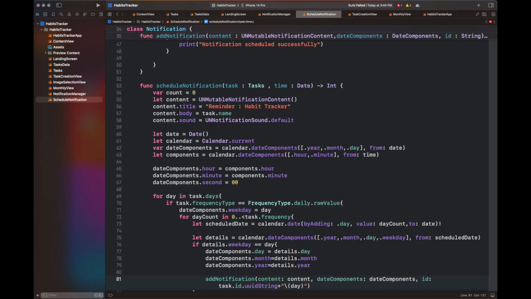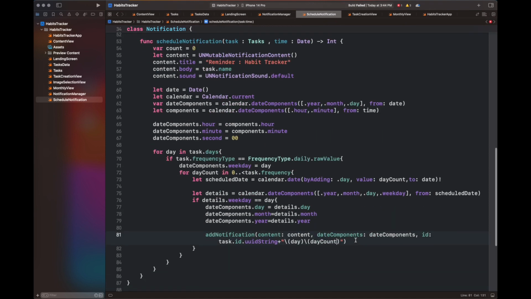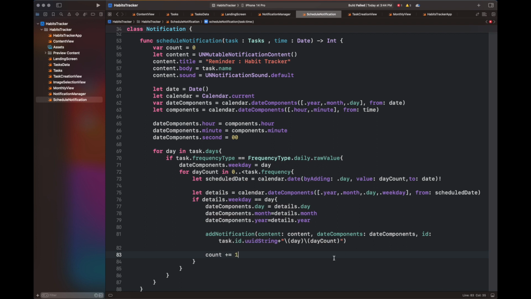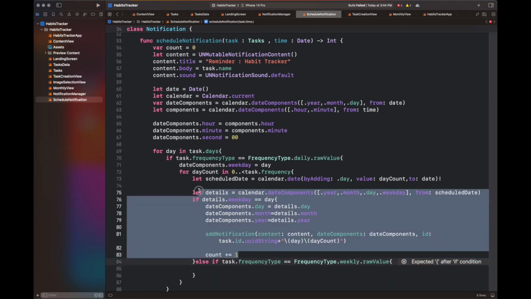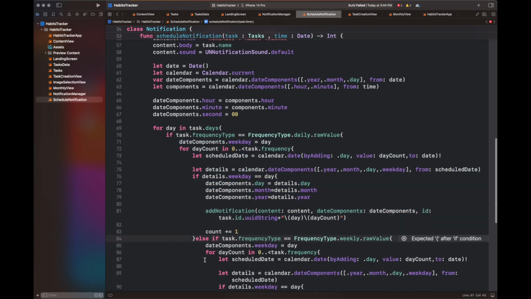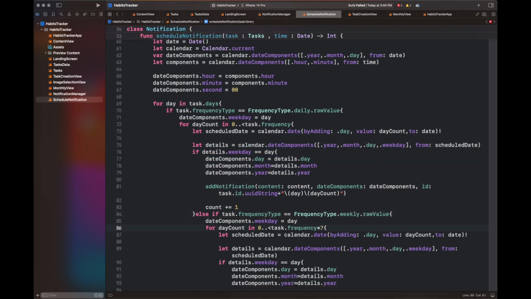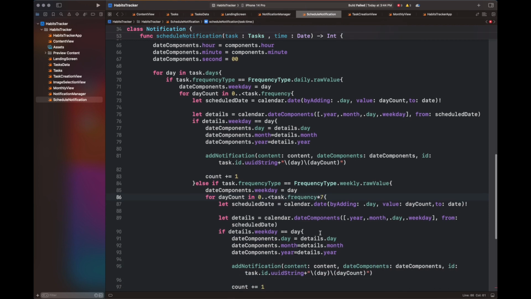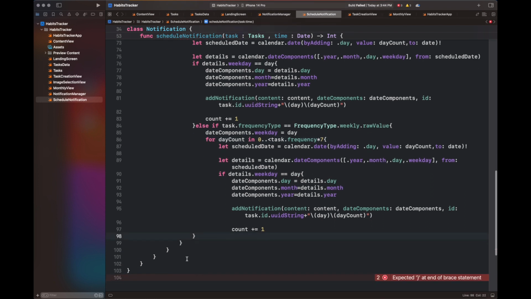And the next part is scheduling it for weekly and monthly basis. So what we are going to do is in the week we have multiplied the task.frequency into 7, because obviously 1 or 2 weeks means 7 days. So we will iterate over the week depending upon the days. And then there is a third one, which is our monthly view, in which we are going to simply iterate the task frequency and just increment the month inside the date component, because it is going to be scheduled on all the dates inside the month that we have selected it for, and for the next months for which the count is set.